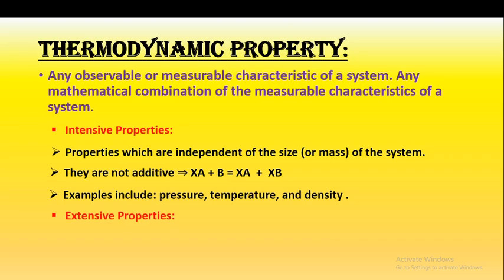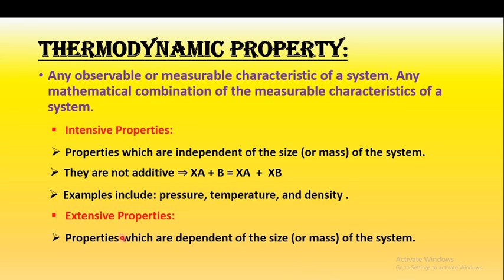Next are the extensive properties. What are extensive properties? The properties which are dependent on the size or mass of the system. These are called extensive properties and they are additive. Intensive properties are not additive, but extensive properties are additive, that is, we can write xa plus xb.